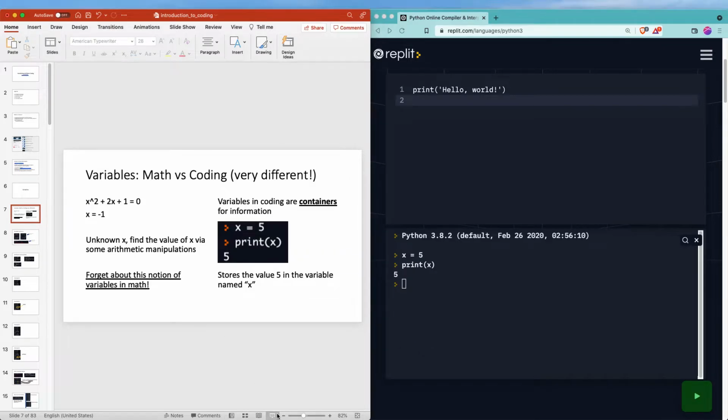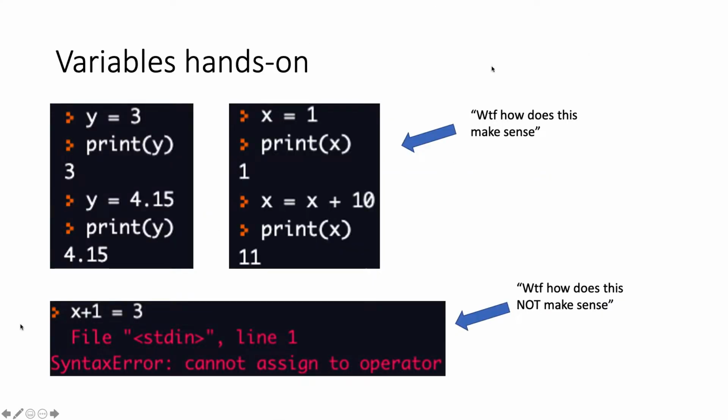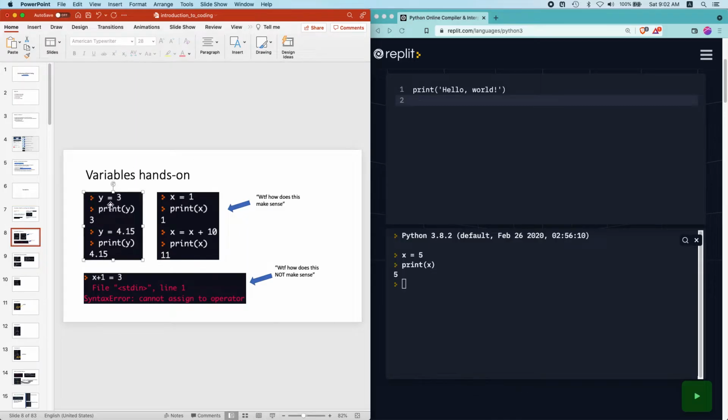Because if we take a look at some example code over here, you'll see that first of all, in the first picture over here, we see that variables can be overridden. So for example, we write y equals to 3, right? So we created a variable named y, and we assign it the value 3. If you go ahead and print y, we expect 3, just like the previous example. But if we go ahead and write y equals to 4.15, then we print y again to find out the value stored in y, we see that it has now changed to 4.15.